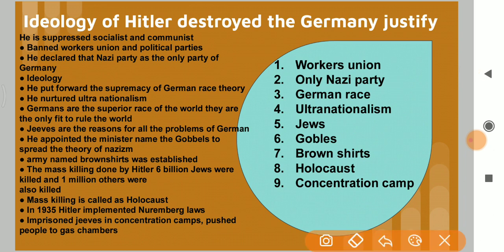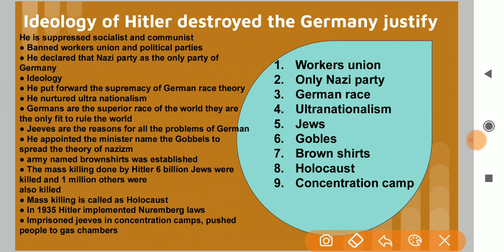You know the answer is Hitler banned workers' union, political parties. Nazi party is the only party. And supremacy of the German race theory, and nurtured ultranationalism. Jews are the reason for all the problems of the Germans, and he appointed Goebbels to spread the theory of Nazism.